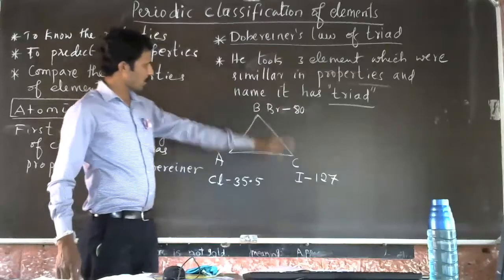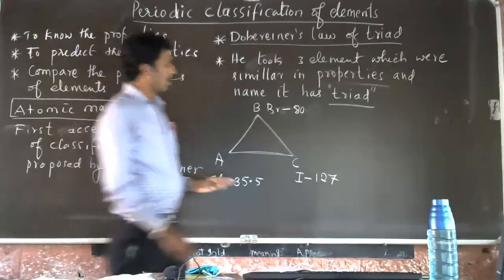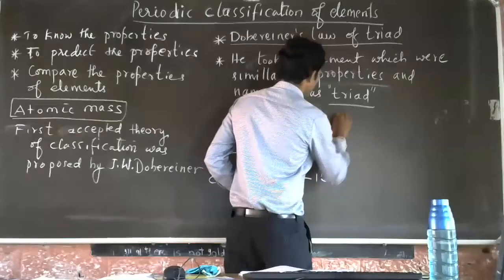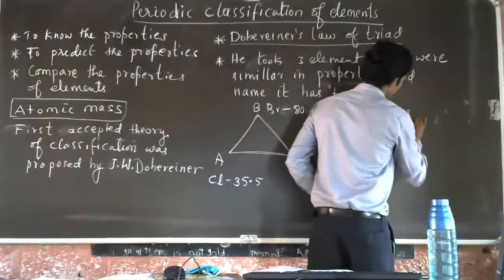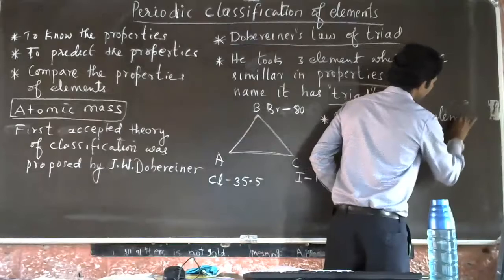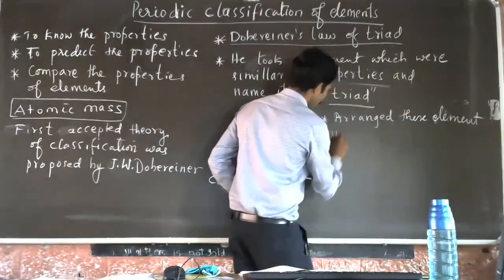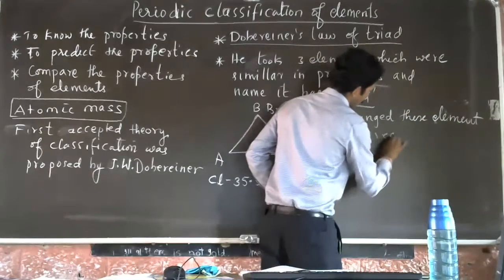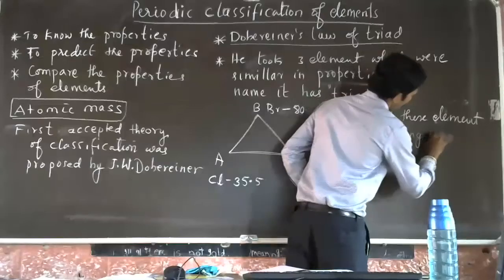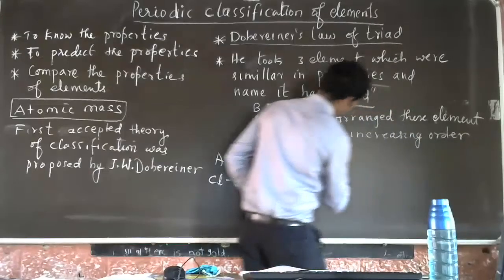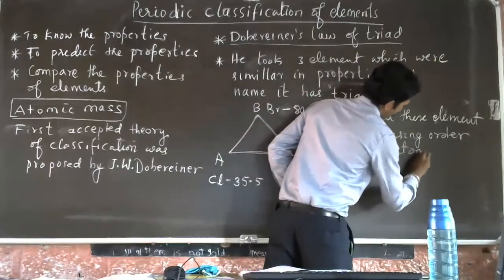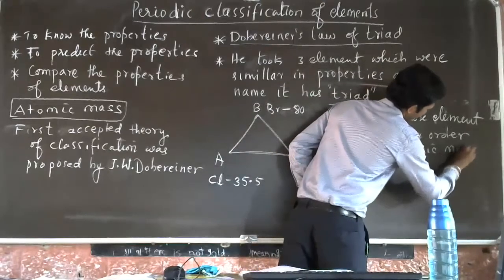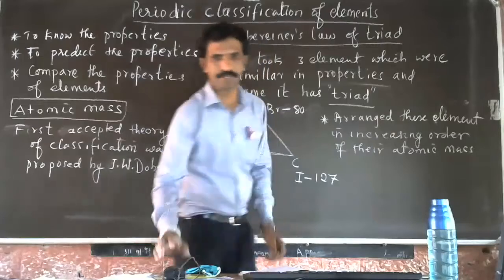Go through the textbook. One example I will give you now. Here he took three elements and arranged them in increasing order of their atomic mass.